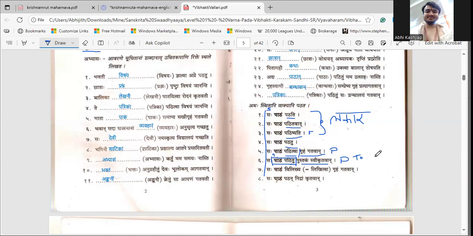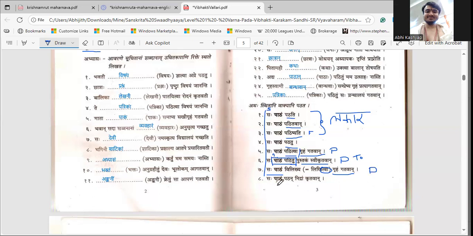Then next one. Saha patham vilikhya or likhitva. Twa is given over here so that we understand there is a continuity. So there are two different works involved. So patham vilikhya or athava likhitva griham gatavan. So the same sense is conveyed: after writing. So this is also past. Okay.